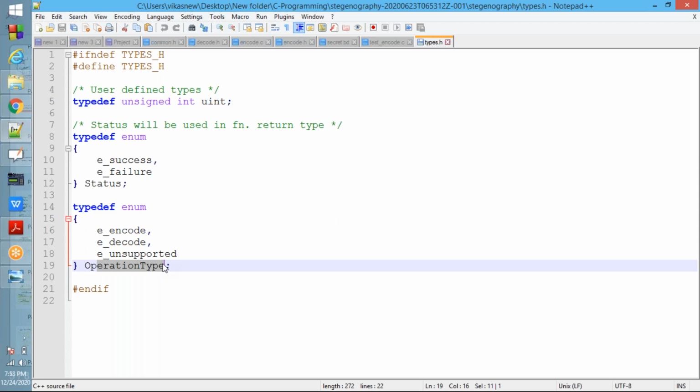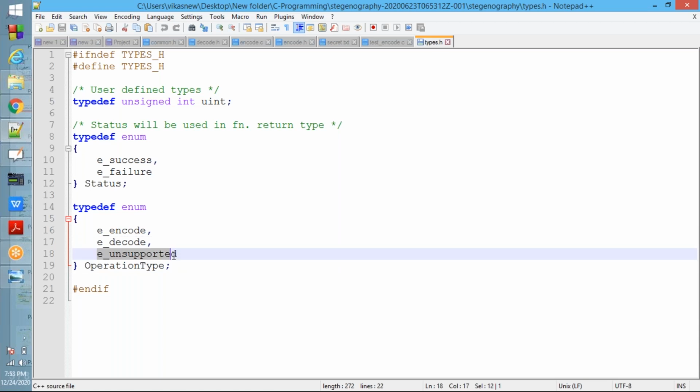To return the values, enums are there. If it is success, e_success. If it is failure, e_failure. If the option is -e, return e_encode. If the option is -d, return e_decode. Other than these two, return e_unsupported. Okay, these are the types. Understood everybody? These three files, types.h, secret.txt, common.h. Got this one everybody?